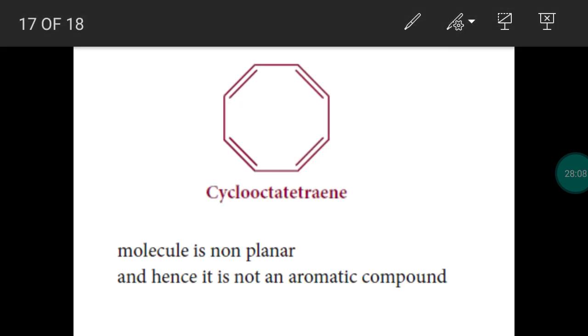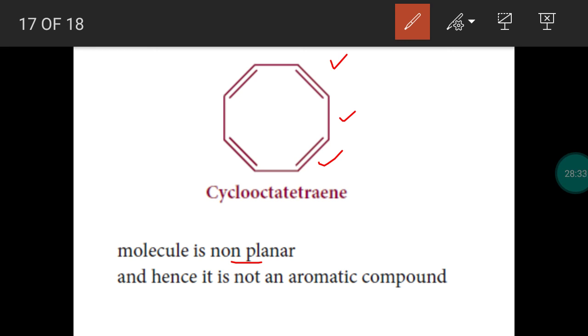Then you take cyclooctatetraene. The first point, it is not planar. So if the molecule is not planar, it will not be aromatic. Alternate single bond, double bond is present, so you can take conjugation, but it is not planar.